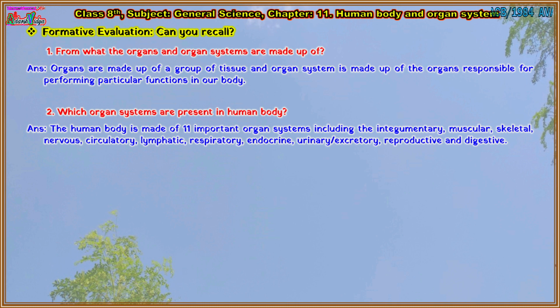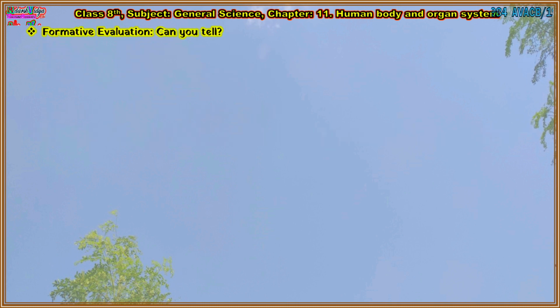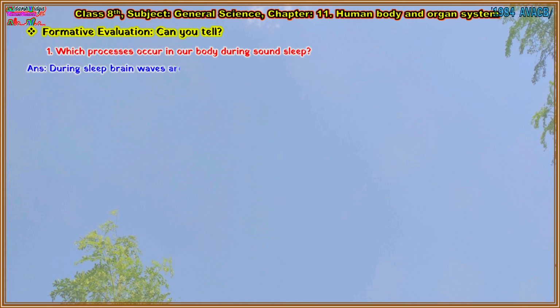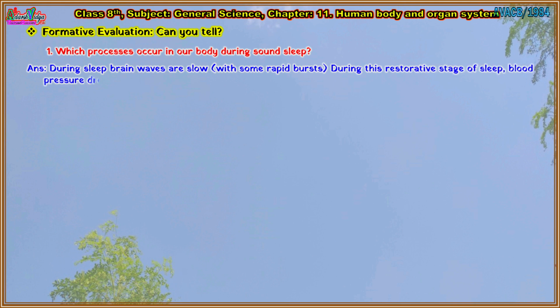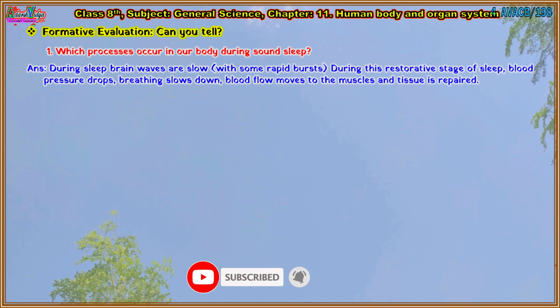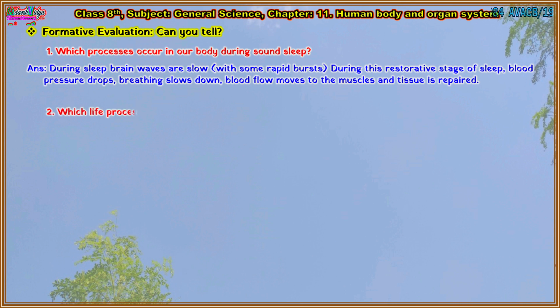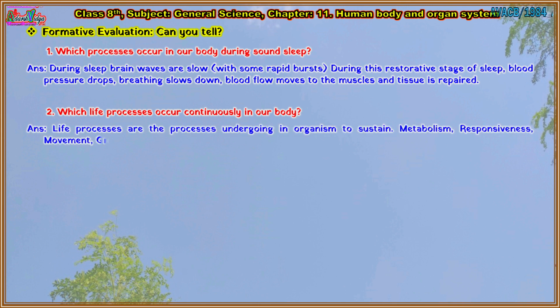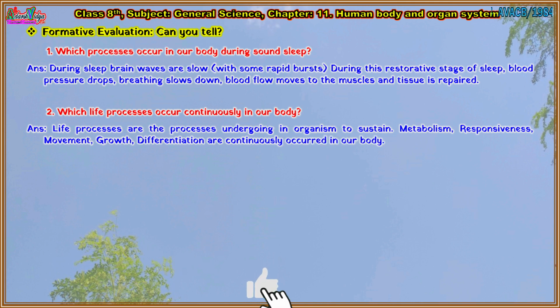Next one. Can you tell? Question first. Which processes occur in our body during sound sleep? Answer is: during sleep brain waves are slow, with some rapid bursts. During this restorative stage of sleep, blood pressure drops, breathing slows down, blood flow moves to the muscles and tissue is repaired. Question second. Which life processes occur continuously in our body? Answer is: life processes are the processes an organism undergoes to sustain itself. Metabolism, responsiveness, movement, growth, differentiation occur continuously in our body.